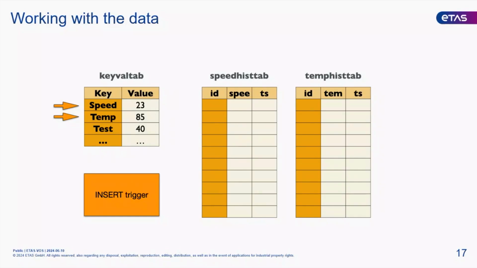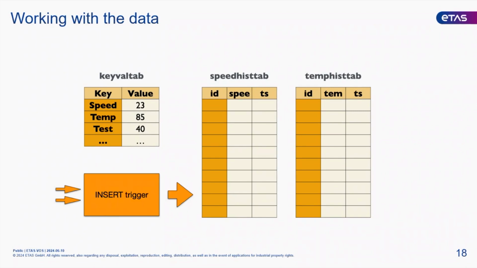Exactly. I guess it could look for anything. It could look for exceeding a threshold or going below a threshold. So the trigger triggers on something that happens. In this case, it's an insert trigger. It could be delete or update, whatever, when you change things, and then you can start to do other things. So it's a way of hooking into your flow and having other programs run on data changes. So this is the trigger. It just takes those values and inserts them.